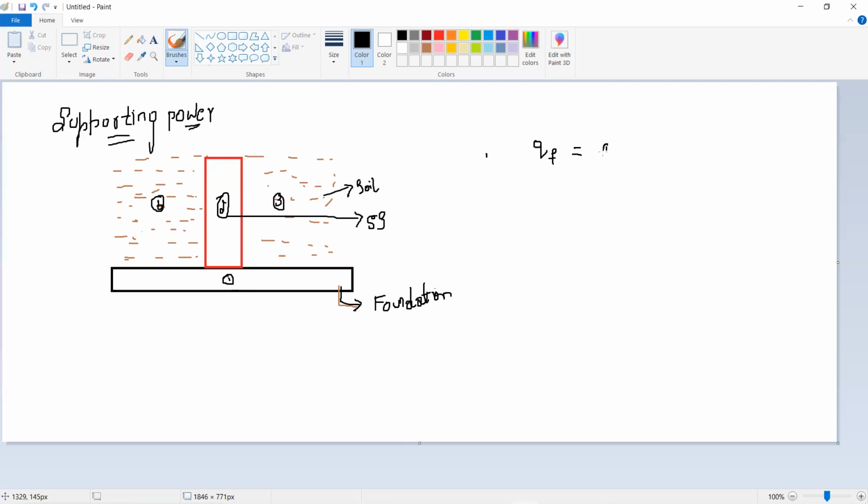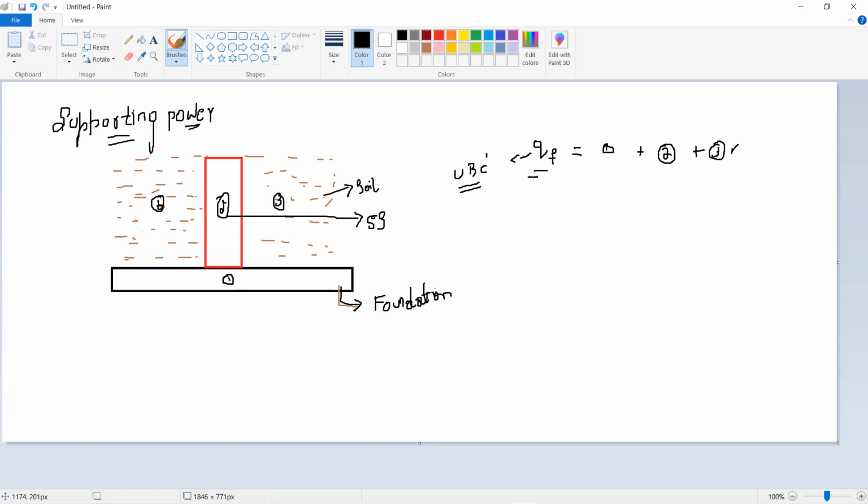Let us call 1, that is self weight of the foundation, 2, weight of the superstructure, plus we need to consider soil also. So Q suffix F means it is the ultimate bearing capacity of the soil. So this can be considered by considering the gross pressure. So 1 foundation, 2 superstructure, and 3 soil together you can say it is the ultimate bearing capacity of the soil.